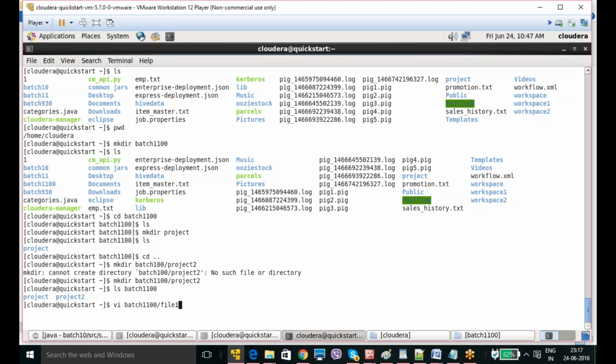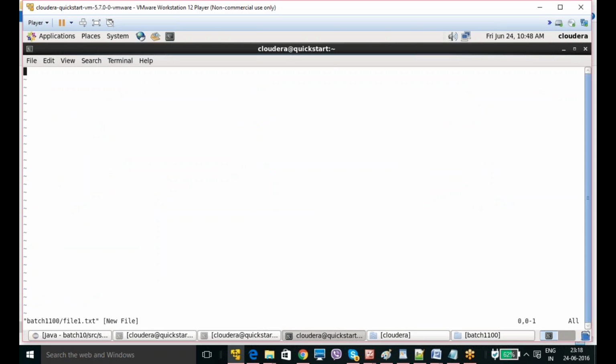You don't need to give .txt; whatever name you want, you can give it like this. If you give vi, the last part after the slash is going to be considered as a file, not a directory. Directory is batch1100, file name is file1. I am just giving it as a text file. So you will get like this. You need to press i, that means insert. Then only it will allow you to write something inside this file.